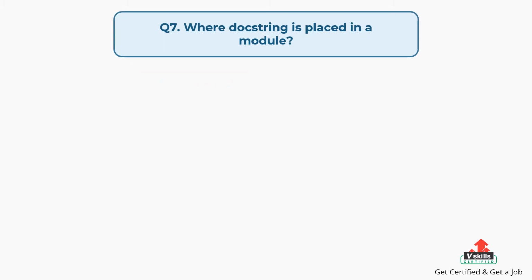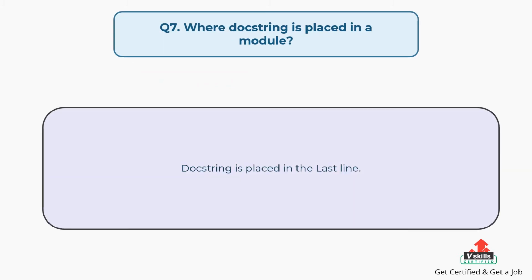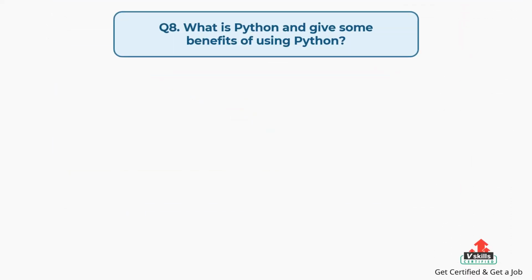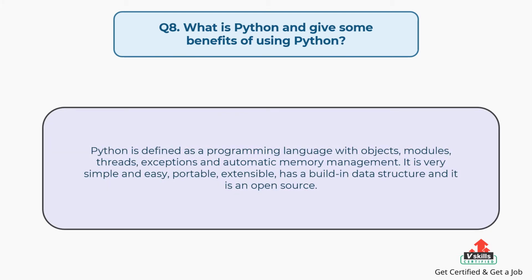Question number 7. Where docstring is placed in a module? The answer is, docstring is placed in the last line. Question number 8. What is Python and give some benefits of using Python? The answer is, Python is defined as a programming language with objects, modules, threads, exceptions and automatic memory management. It is very simple and easy, portable, extensible, has a built-in data structure and it is open source.